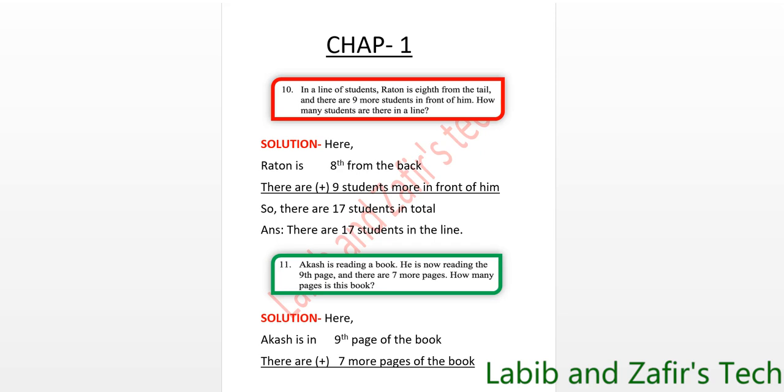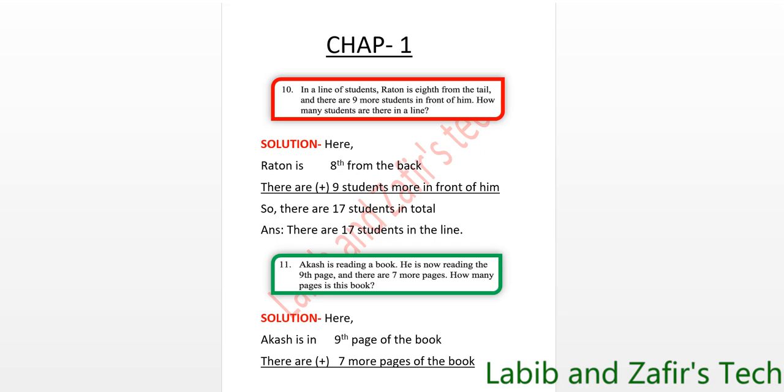So here we are at first with chapter 1. It is about ordinal numbers. So this is the first word problem. Let me read it. In a line of students, Ratun is 8 from the tail and there are 9 more students in front of him. How many students are there in a line?